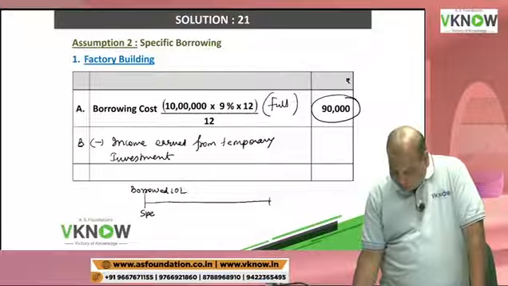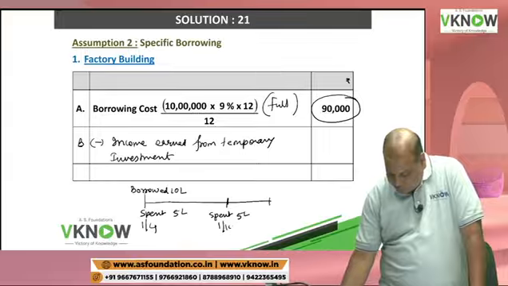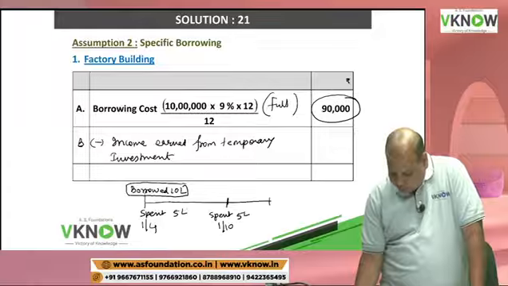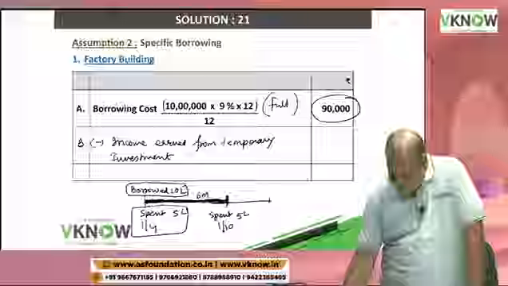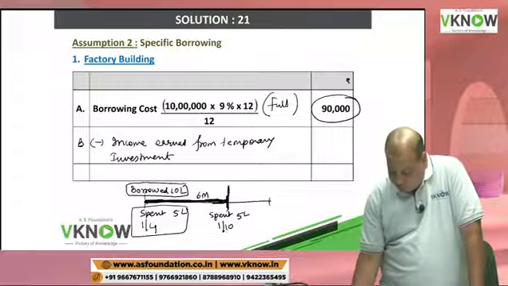You have spent 5 lakh on 1st April and you have spent 5 lakh on 1st October. This means out of 10 lakh, 5 lakh was spent and 5 lakh rupees was invested for 6 months, because after 6 months you are going to need the 5 lakh funds again. So this surplus was invested for 6 months.